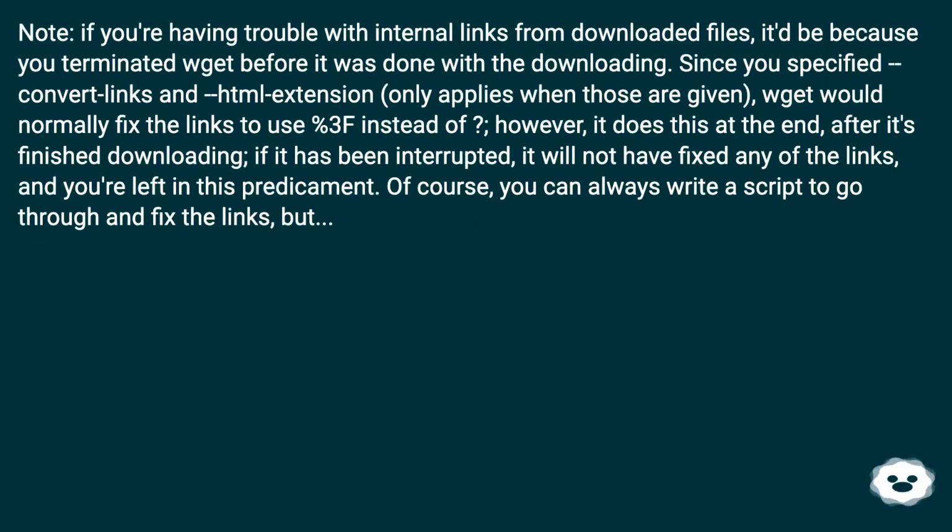Note, if you're having trouble with internal links from downloaded files, it'd be because you terminated Wget before it was done with the downloading. Since you specified convert links, which only applies when those are given, Wget would normally fix the links to use %3f instead of ?. However, it does this at the end, after it's finished downloading. If it has been interrupted, it will not have fixed any of the links, and you're left in this predicament.